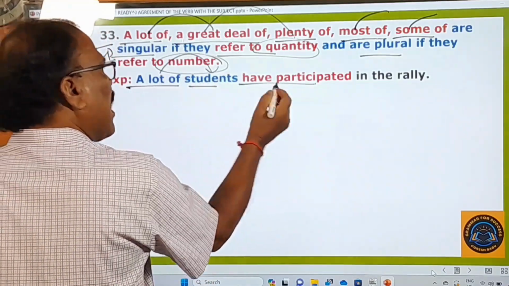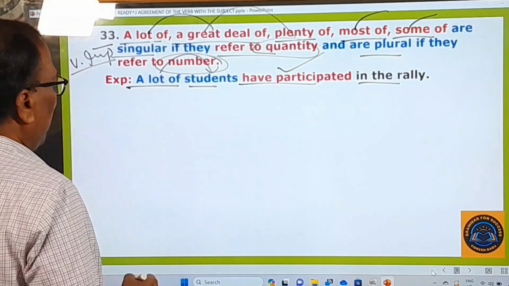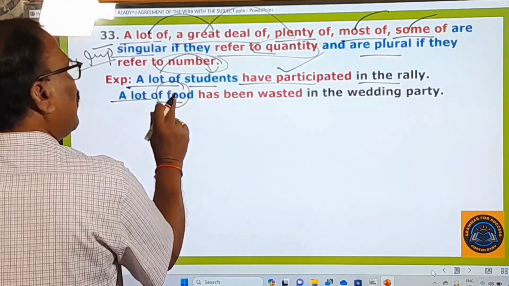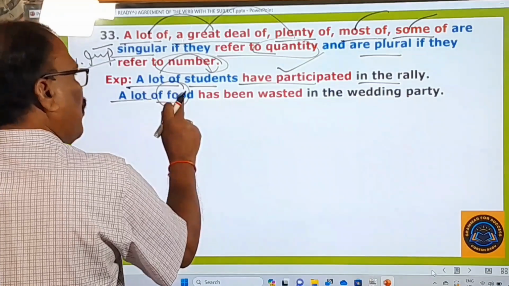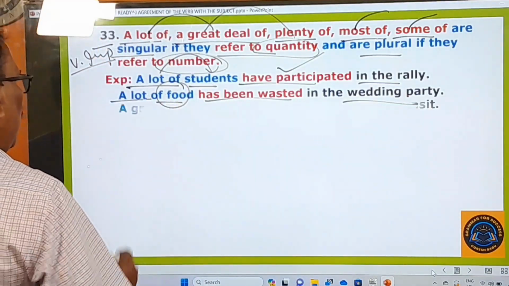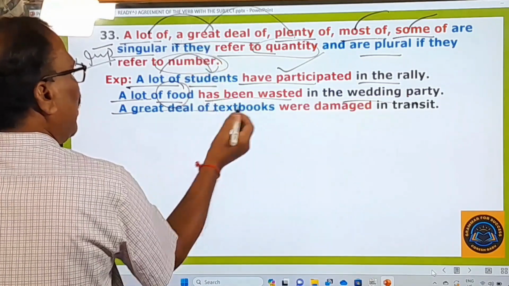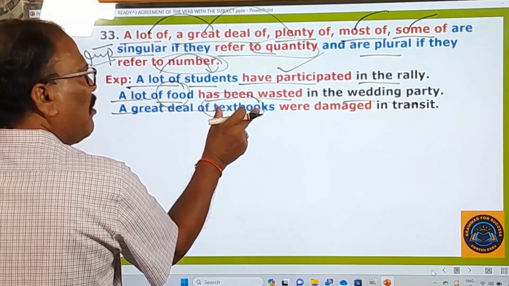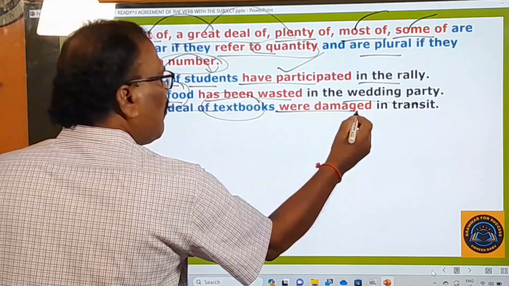A lot of students have participated in the rally, right? And here a lot of food. A lot of is used with an uncountable noun. It's a quantity. A lot of food has been wasted in the wedding party, right? And here a great deal of textbooks, plural number. A great deal of is used with a plural noun, and that's why it takes a plural verb after that.